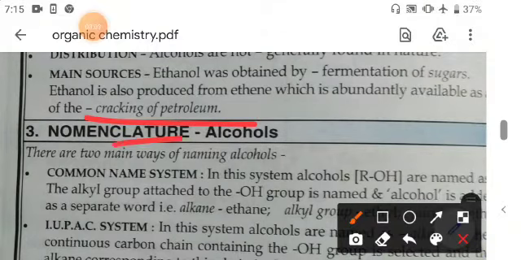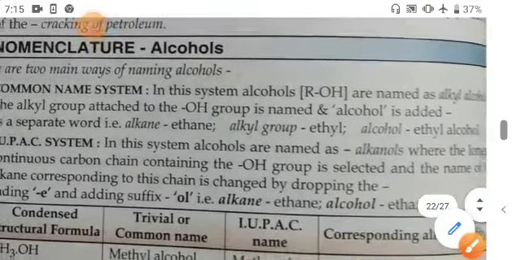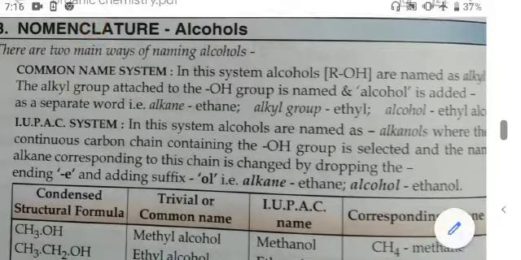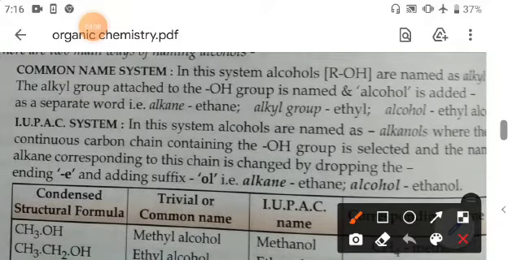The nomenclature of alcohol. Students, in nomenclature of alcohol, the common name is ethyl alcohol for ethanol, and methyl alcohol for methanol. So its common name uses the alkyl group, in which all the alkanes are there.